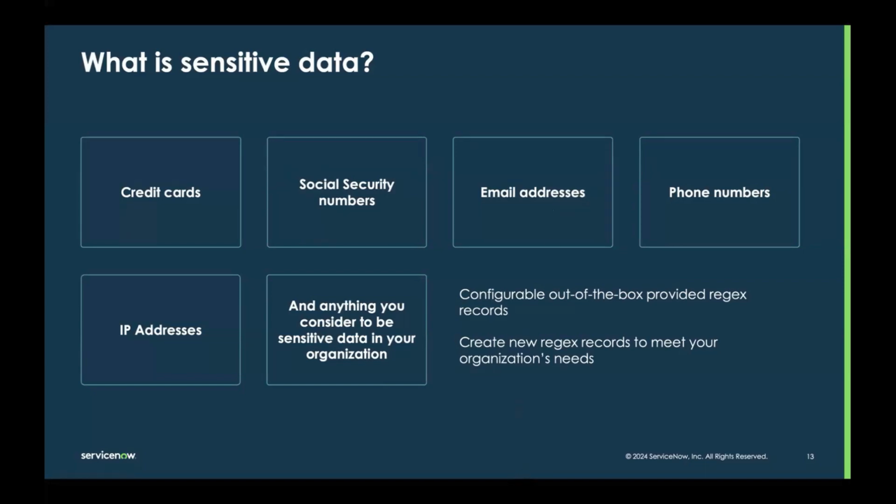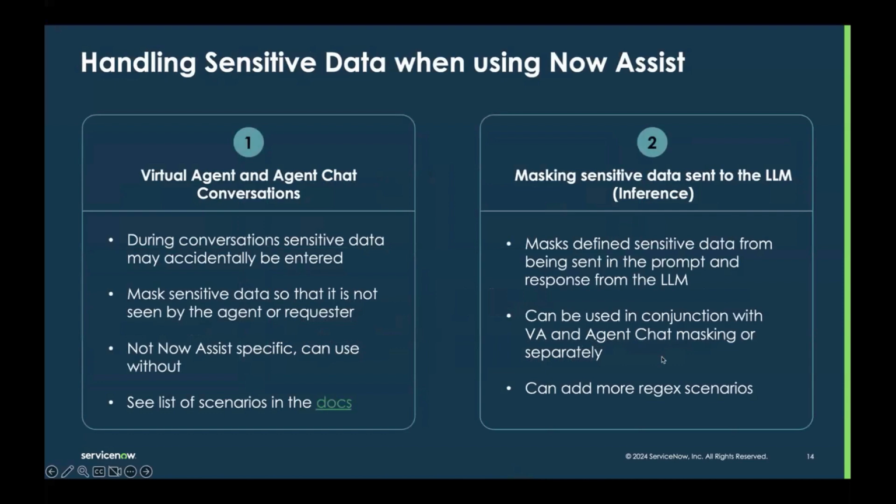And that brings me to my next slide on the use cases right now that you can use the sensitive data handler in. The first use case is our conversational use cases, using virtual agent and agent chat. This is where we really introduced the sensitive data handler, so you may already be using it today. In this scenario, if you have PII that's accidentally entered into a virtual agent or agent chat conversation, you can set the sensitive data handler up to mask it, so it's not visible to the agent and the requester.